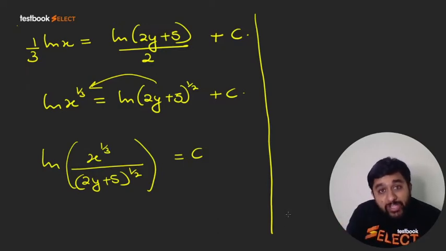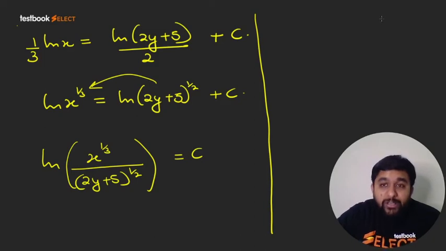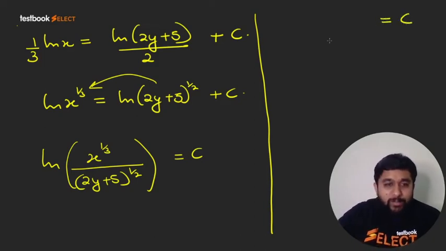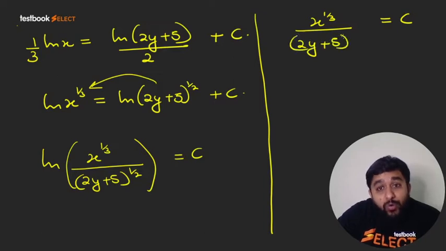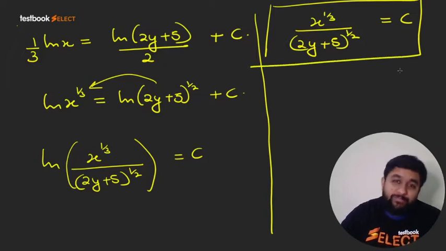On the right hand side, the exponential of a constant will be a constant only, so let me write exponential of constant as c only. So here you will have cube root of x upon the square root of 2y plus 5 equal to c. So this is the relation between x and y.